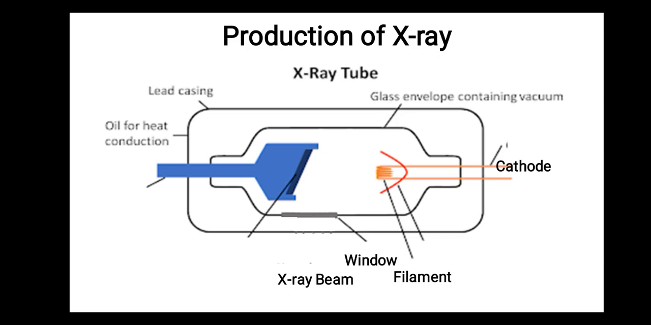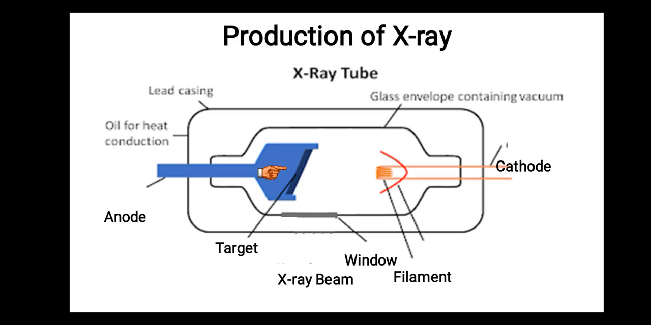Now let us discuss the production of X-ray. Generally in the laboratory, a Coolidge tube is used to produce X-ray. If you look at this figure, there is a tungsten filament which acts as a cathode. This is an anode, and a potential difference is applied between these two electrodes. That means a potential difference is applied between cathode and anode.